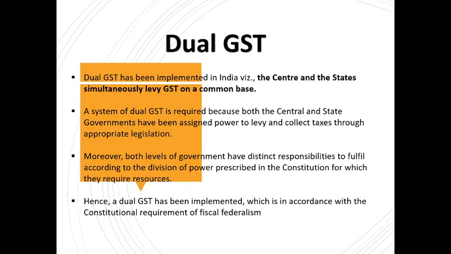And these require money, right? So for fulfilling their responsibilities to the people, to the citizens, obviously money is required, obviously resources are required. So according to the division of power which has been specified in the Constitution of India, they require resources. Hence a dual system of GST has been implemented, which is in accordance with the constitutional requirement of fiscal federalism.